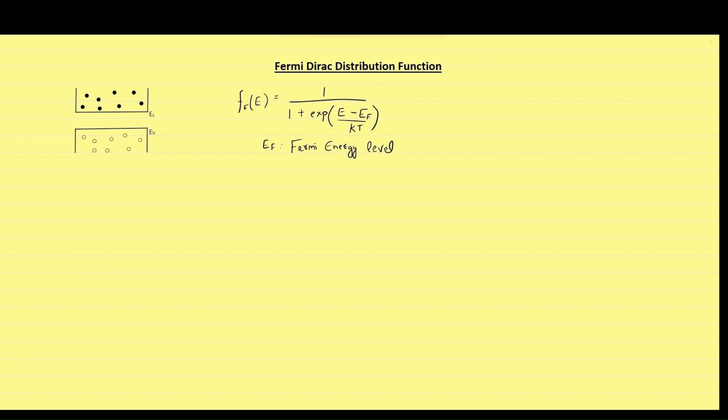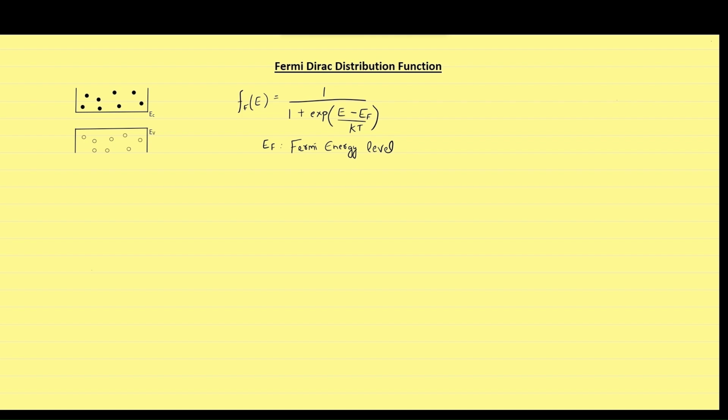Fermi-Dirac probability function gives the probability that a quantum state will be occupied by an electron or not, even for a small fraction of time, like the electrons that are trying to make a transition from valence band to conduction band. The significance of Fermi energy EF is very important.